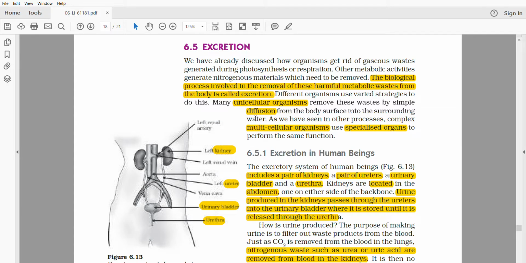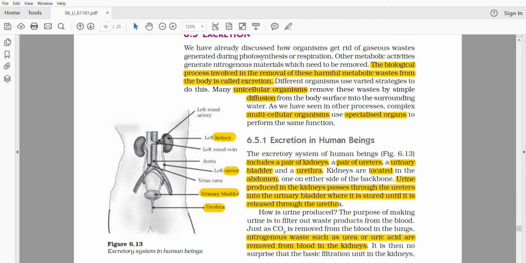Before that, we must also know that unicellular organisms do not need specialized organs like us. They do not have kidneys, because they are just unicellular. So how will they do excretion? They will do it simply by diffusion. In a multicellular organism, specialized organs are required, and those are the kidneys. Excretion is not done by the kidneys alone; the kidneys are helped by different parts. The complete system which carries out the process of excretion is known as the excretory system.